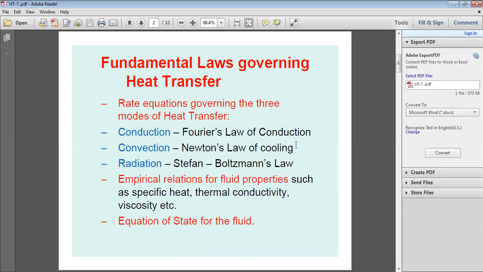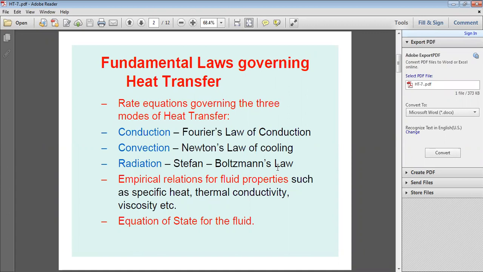That is Newton's law of cooling. And for radiation, the Stefan-Boltzmann law: Q is equal to sigma A into T1 to the power 4 minus T2 to the power 4, where Q is the heat transfer rate, sigma.